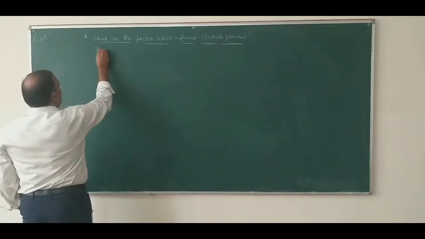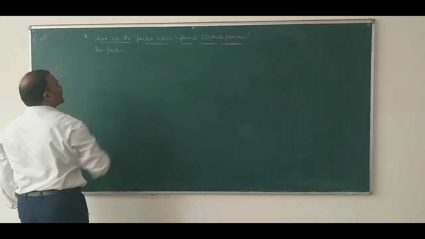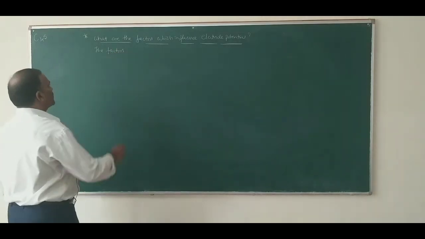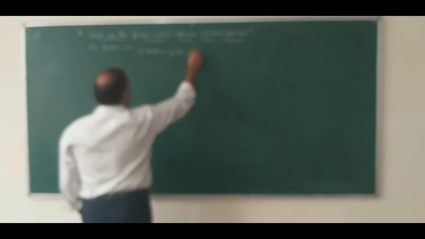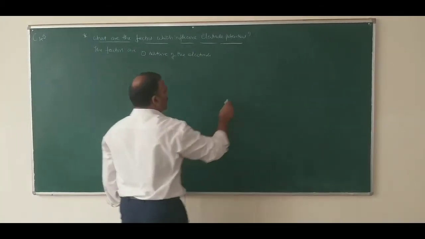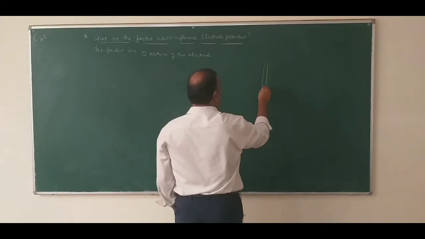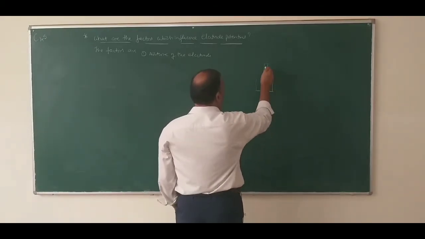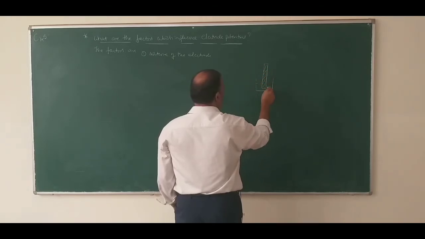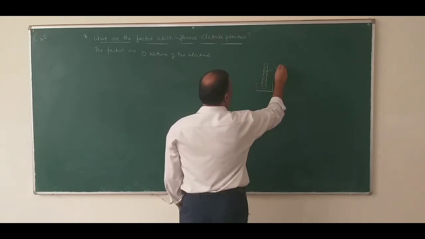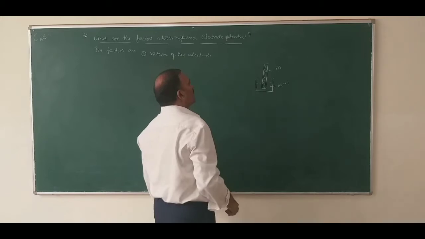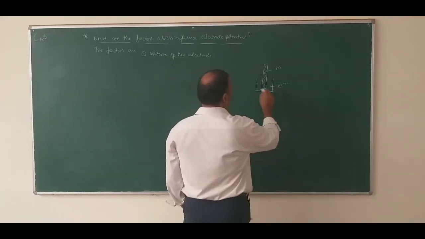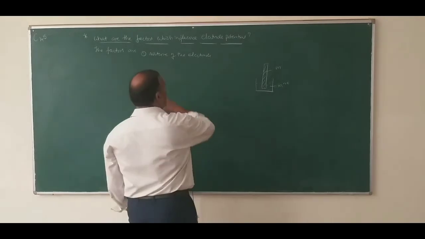The factors which influence electrode potential are: number one, nature of the electrode. As I have told you, an electrode is a system in which a metal is dipped in the solution of its ions. Suppose M is the metal and Mn plus are the ions of the metal.